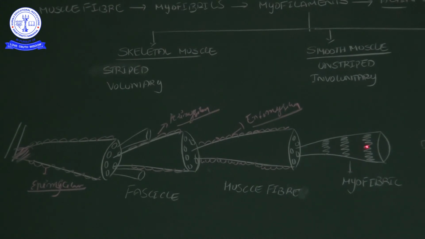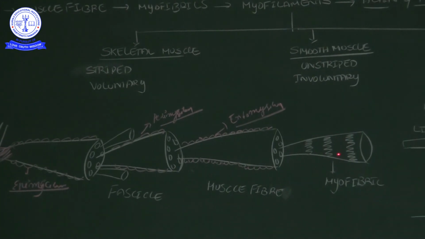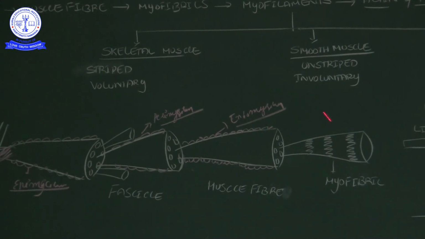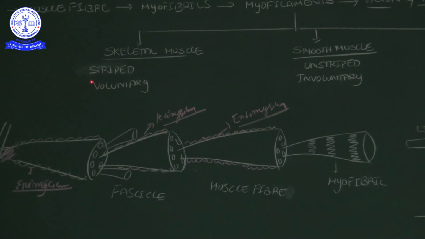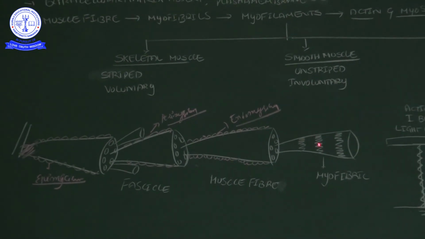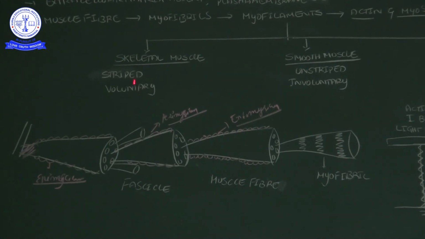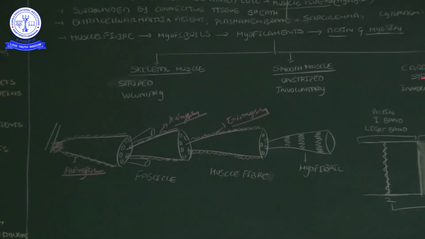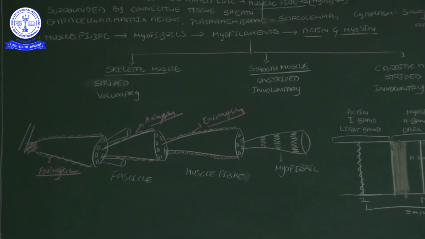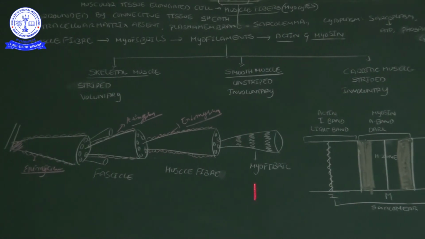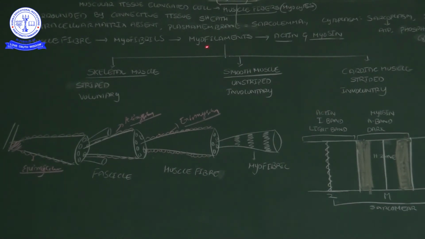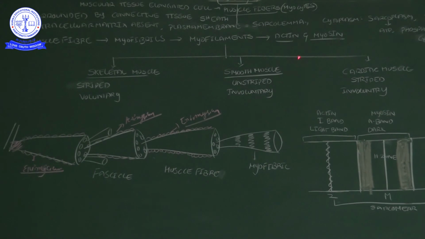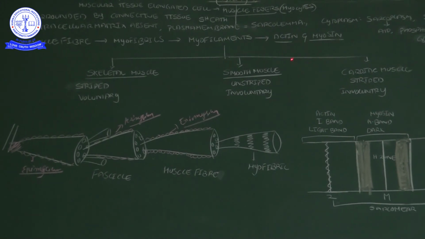So when you see the muscle fiber's appearance, it has stripes, correct? So these stripes present on the muscle give the appearance of striped muscle. These alternating stripes belong to striped muscle. So which muscles have the stripes? Skeletal muscle has stripes, and cardiac muscle also has stripes. And here, these stripes indicate the myofilaments. What proteins do they have? I said two proteins, actin and myosin.